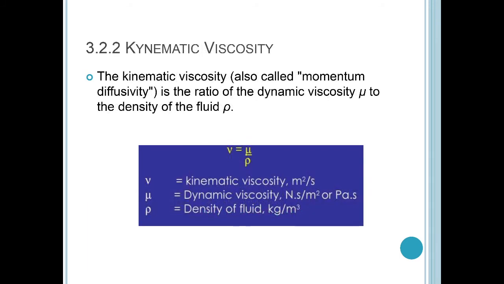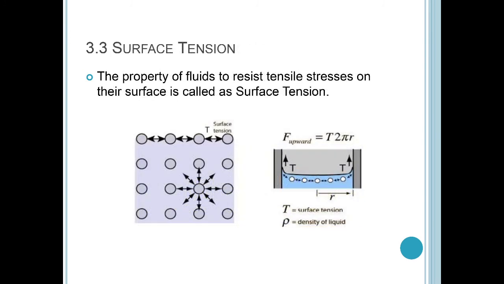Kinematic viscosity. Kinematic viscosity, also called momentum diffusivity, is the ratio of dynamic viscosity to the density of the fluid. Mathematically, it can be written as nu equals mu by rho, where nu is kinematic viscosity, mu is dynamic viscosity, and rho is the density of the fluid.